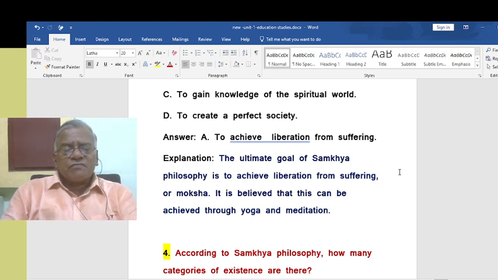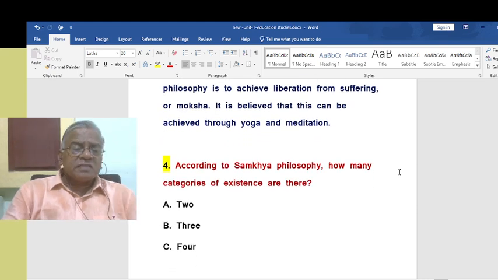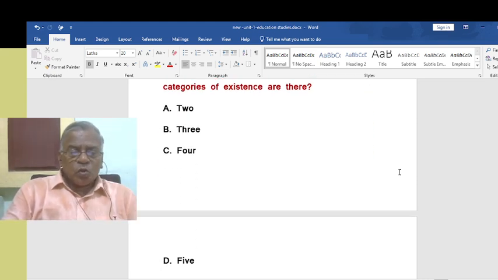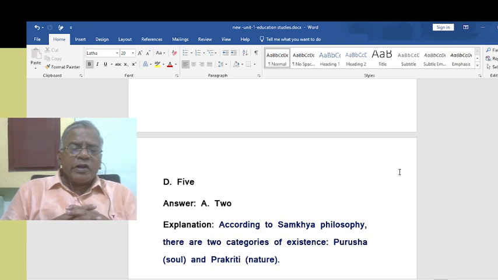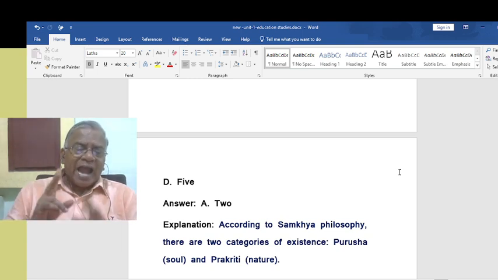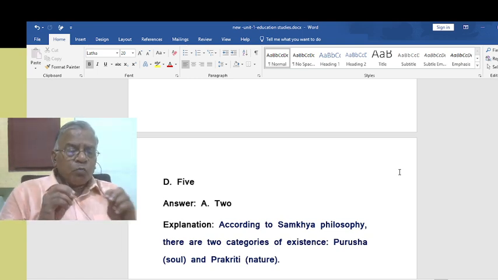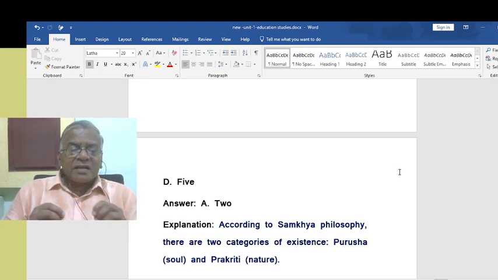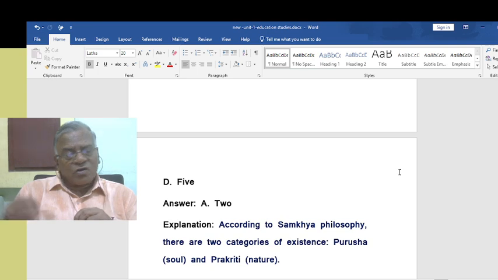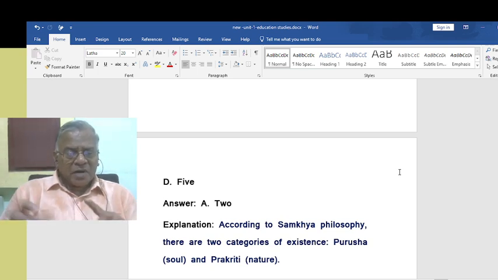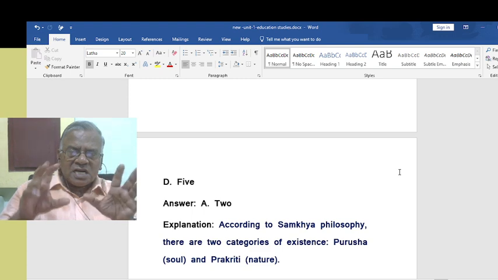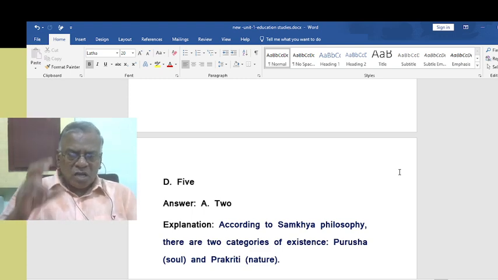According to Samkhya philosophy, how many categories of existence are there? There are two. Of course, in Tamil also I already explained to you, but there are two. According to Samkhya philosophy, there are two categories of existence, namely Purusha, the soul, and Prakriti, that is nature, world, or human being, or man or woman. So, Purusha and Prakriti. Prakriti, world. Purusha, the unchanging, eternal consciousness.